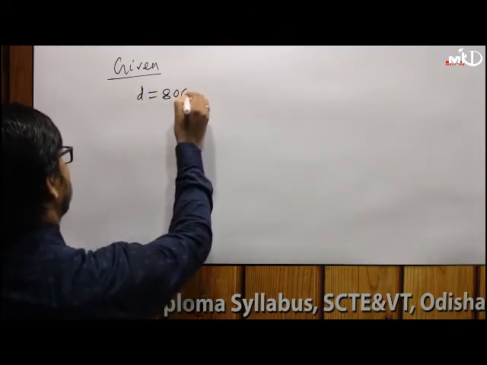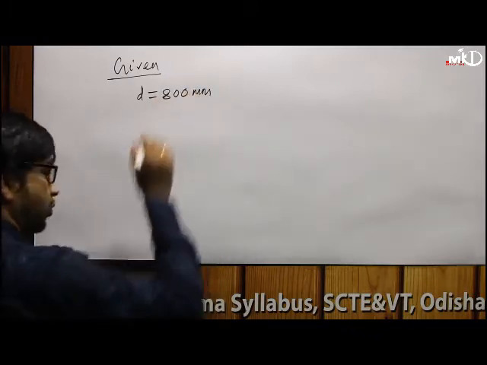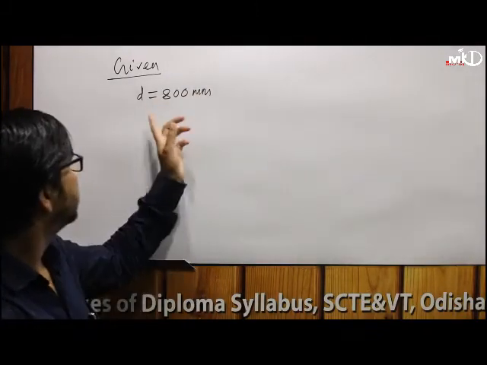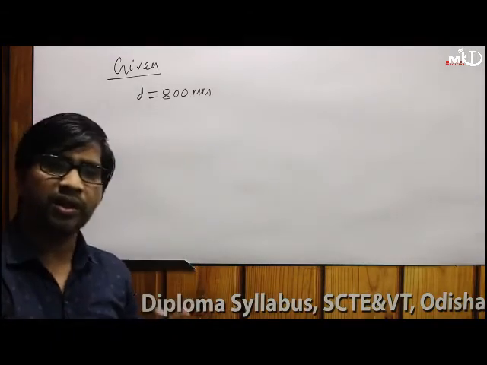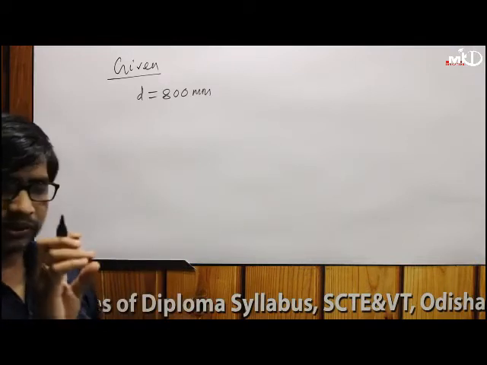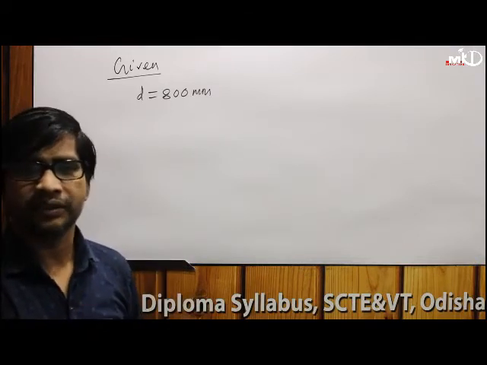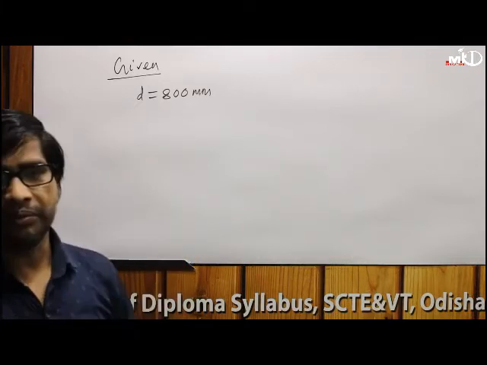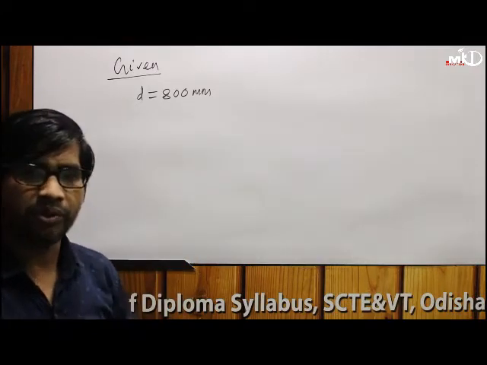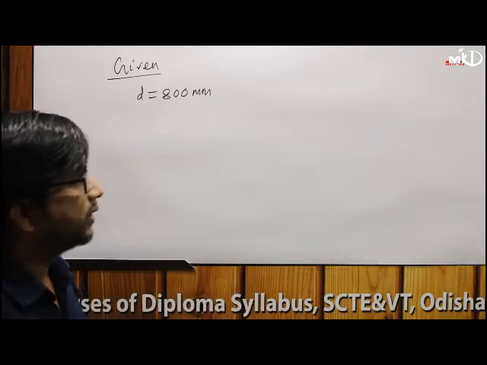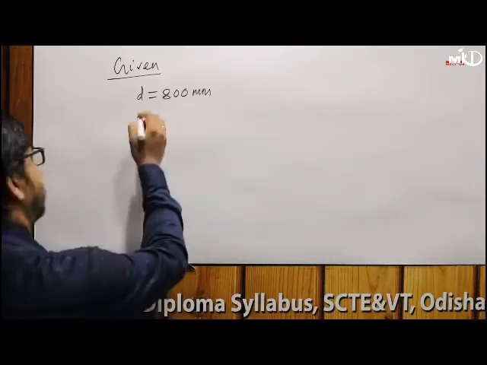Why did we say so? Although in our question the boiler is a hollow member, it does not have external diameter and internal diameter, as I already explained. The shell thickness is very less, the plate thickness is very less, that's why 800 mm is the effective diameter we will be taking. So D equal to 800 mm, and it is made of 10 millimeter thick plate.